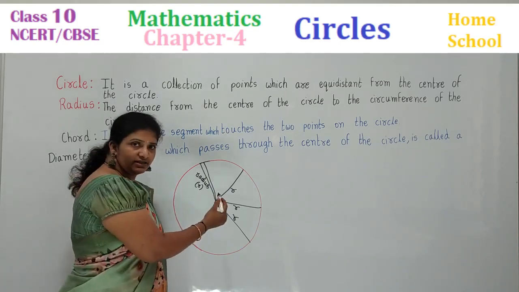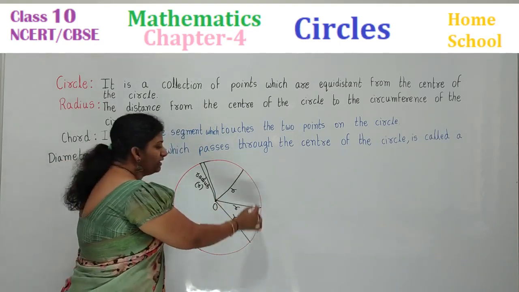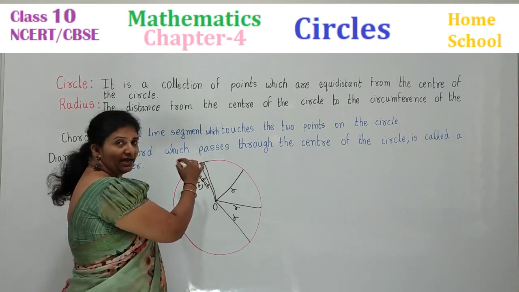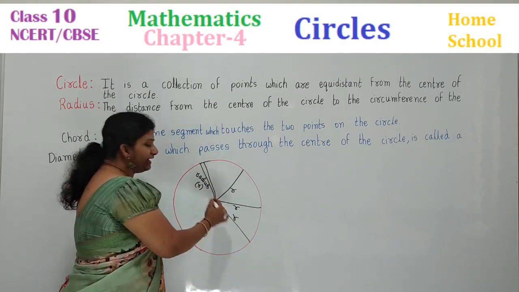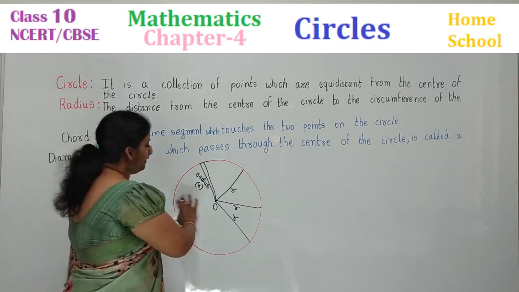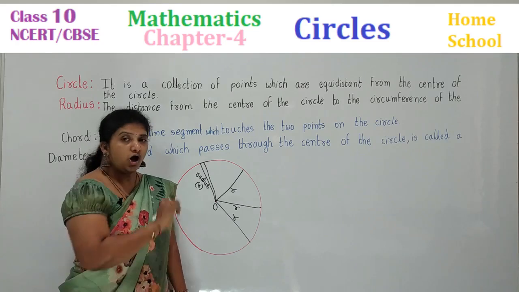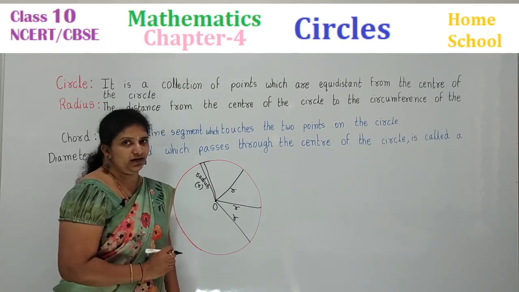What is a circle children? It is a collection of points, full round you can imagine. It is a collection of points and every point to the center is equidistant to one another. That line what it is framed is called as a radius. All the radius in a circle are equal.